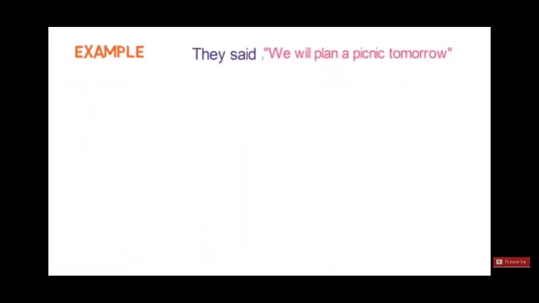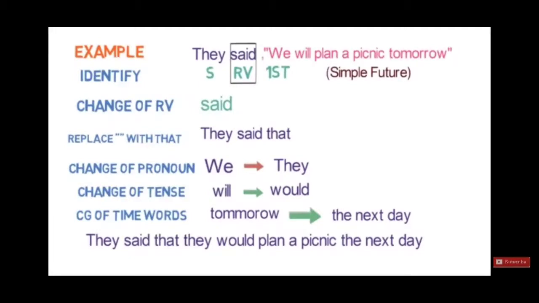Next example is: They said, "We will plan a picnic tomorrow." Guess what will be the answer to this? Here, "they" is the subject, the speaker, and "said" is the reported verb. In the reported speech you see "we", first person plural, is used. It will be changed according to the subject, the speaker.